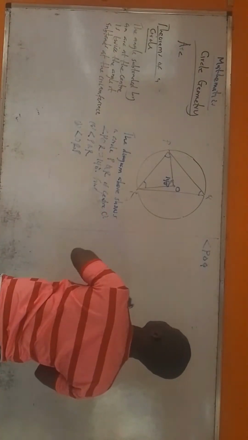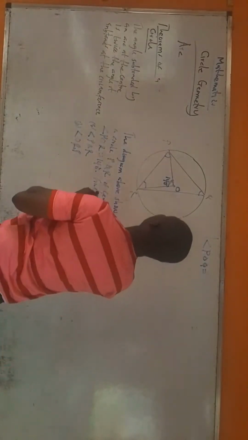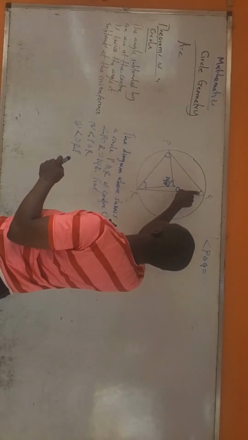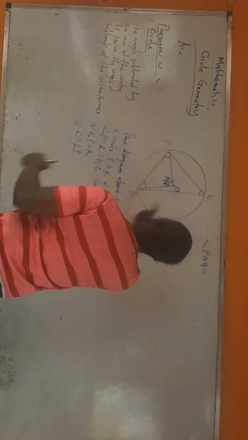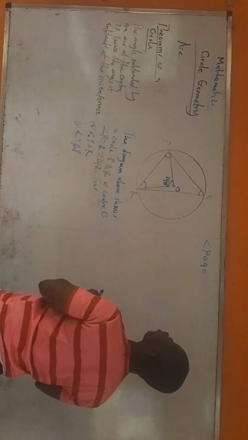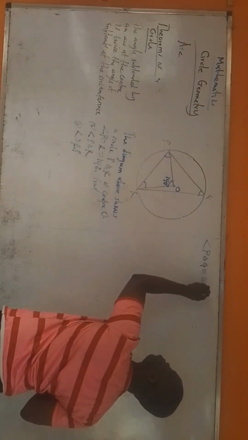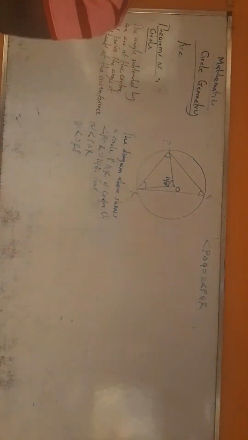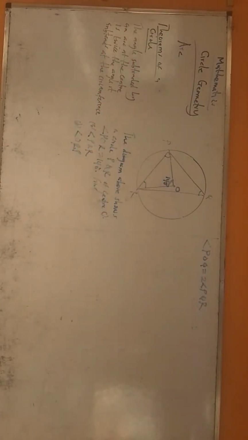Now, that's not what we are going to answer. From the theorem, we know that this angle is twice this. What is this angle? Angle POQ. What is this angle? Angle PQR. So that means angle POQ equals 2 angle PQR. That is what the theorem is trying to tell us. Is there anybody that doesn't understand? If you don't understand, let me know, so I will know what to do.